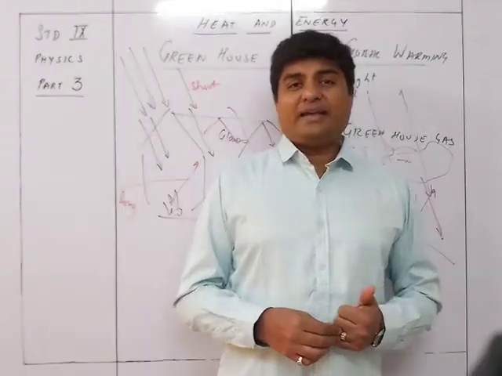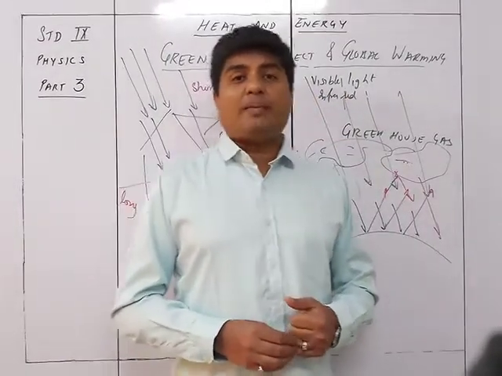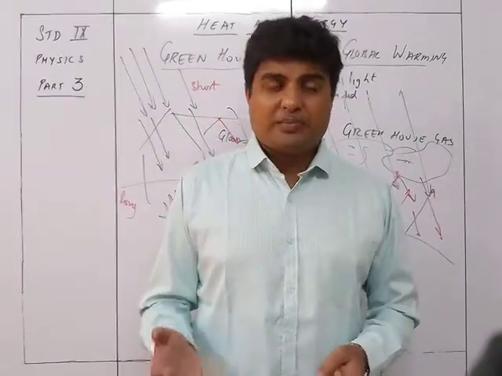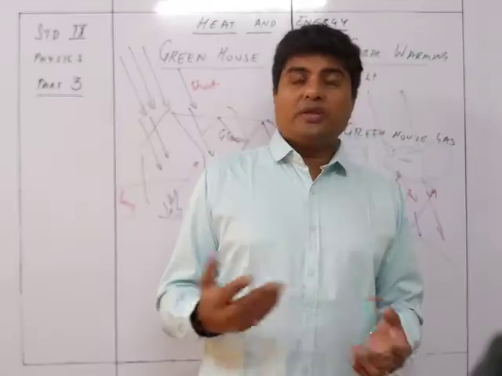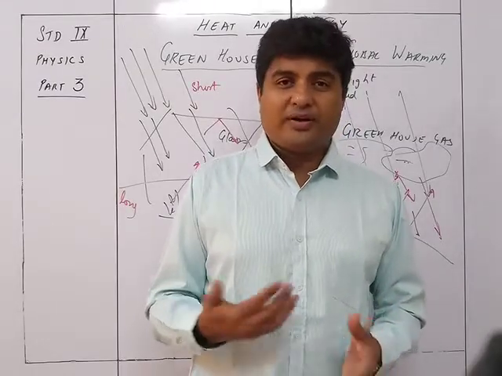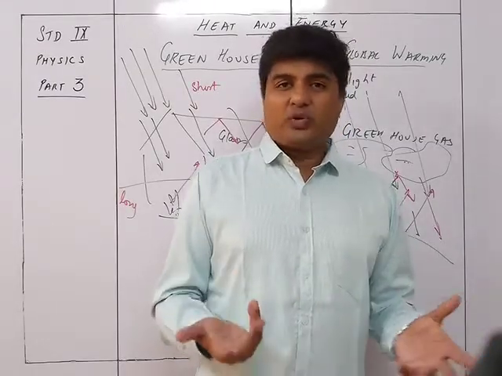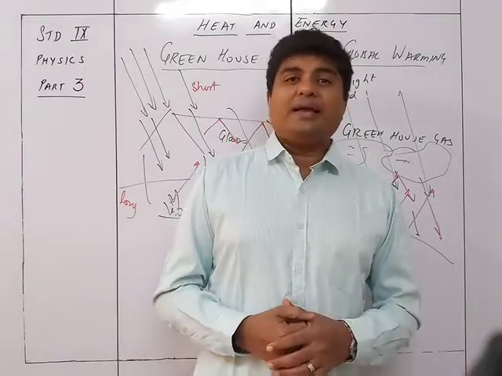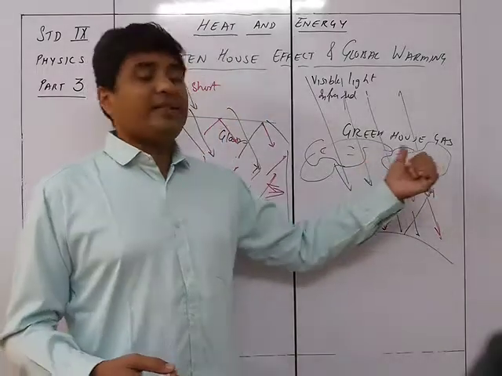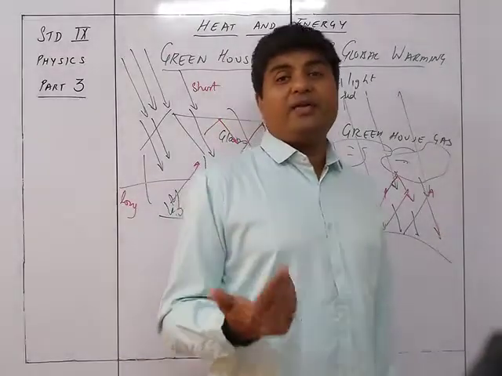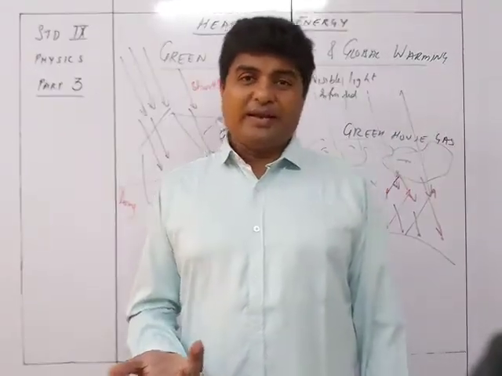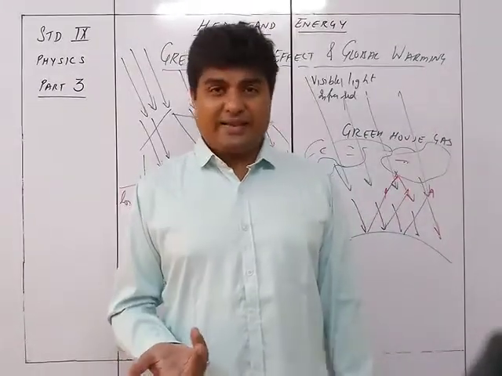See, in the ice age, we can understand that there was no carbon dioxide generated because there were very few animals and plants, and there was no other activity producing carbon dioxide on a large scale. Methane production was very low. Chlorofluorocarbons did not exist at all. So automatically the greenhouse gases present in the air during that period were so few that the average temperature never got heated up, never increased, and that's the reason it was an ice age.